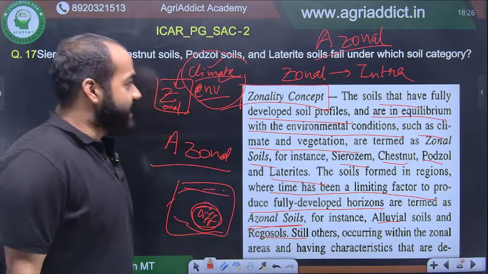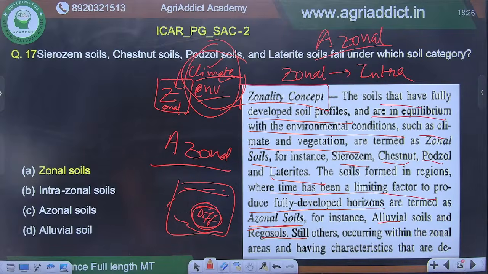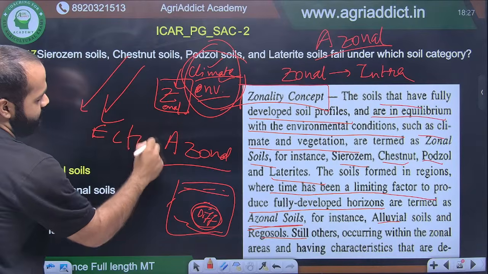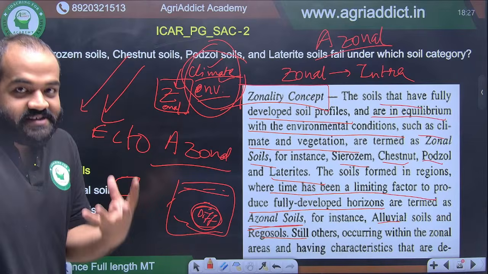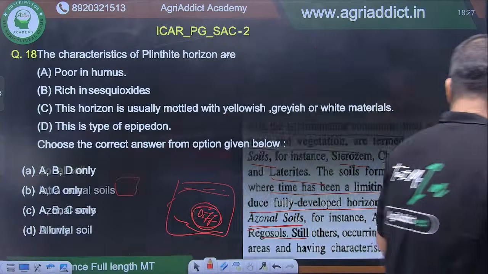As easy as that. And the soil that forms because of climate and environment, what is it called? Ectodynamomorphic or endodynamomorphic? Tell me fast. Zonal soil. Yes, climate and environment, that is, the outside influences, that is called ectodynamomorphic. And the soil that is forming due to the parent material, that is the inside, endo, forming because of its own inside, that is endodynamomorphic. All right, that is a very easy concept.